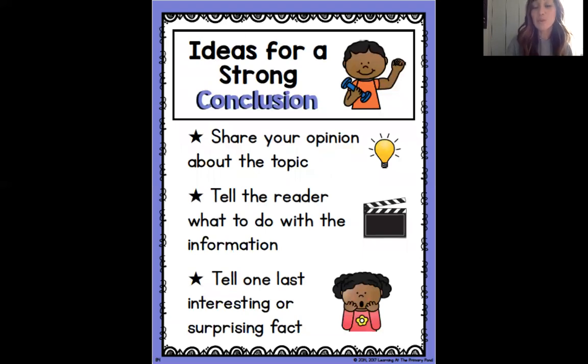Now, I decided to turn that into 2 sentences. If I put those 2 sentences together in just one sentence, it would be really, really long. So I decided to separate them. But notice, when I did separate those 2 sentences, they both started with a capital letter and they both ended with punctuation. Now, great job, everyone. We are done writing our introduction and all 4 of our facts. Now, there's only one part left to write, and that is a conclusion.